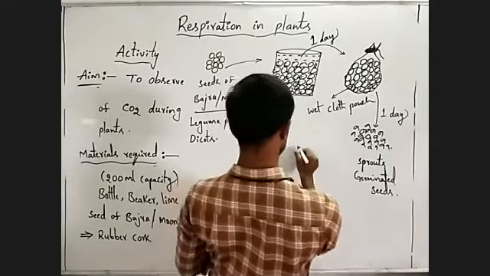Then you have to fill this beaker with lime water. Usually you have to fill 1/4, 3/4 of the beaker with lime water. Already we discussed about lime water.